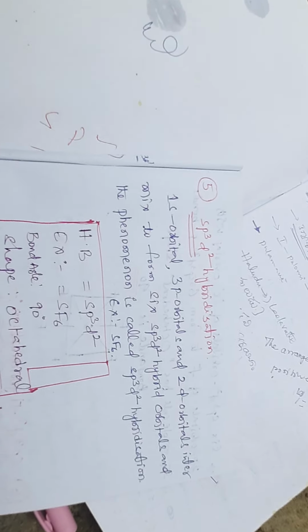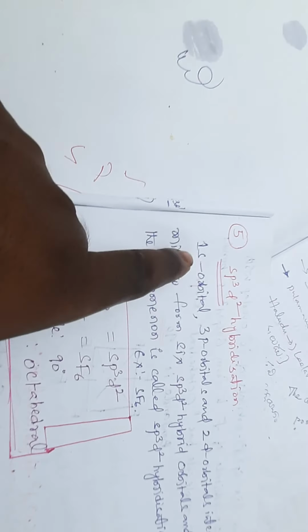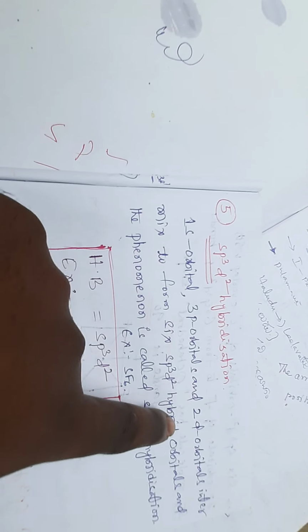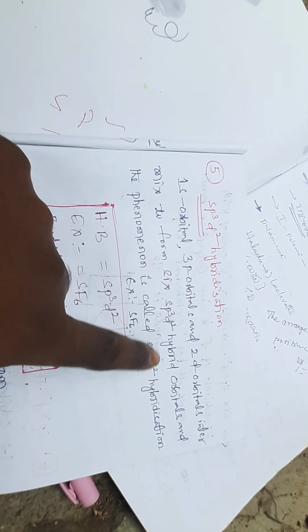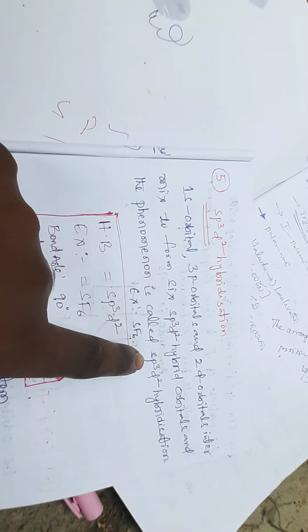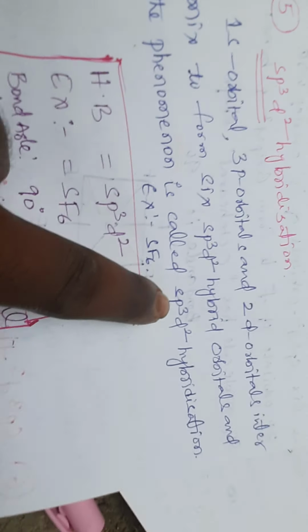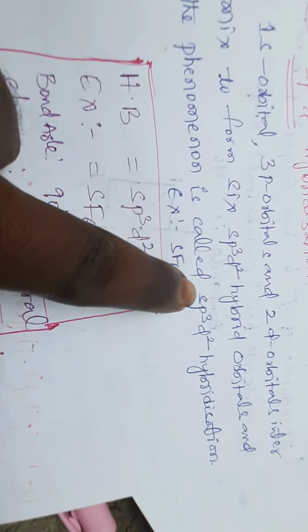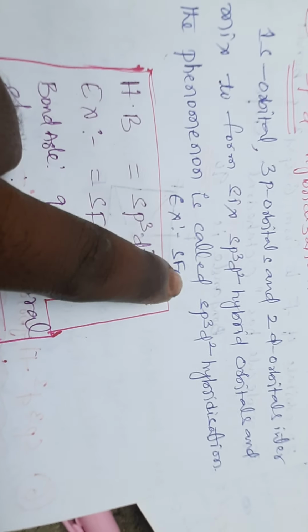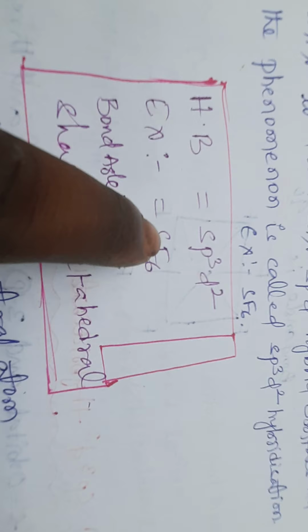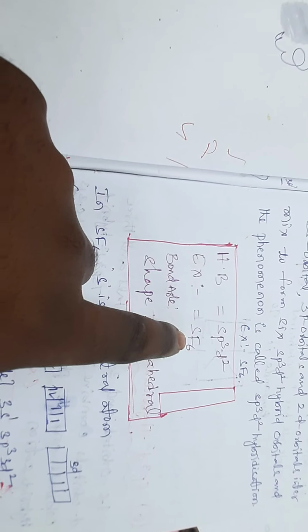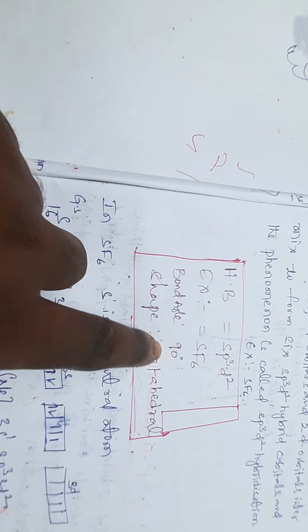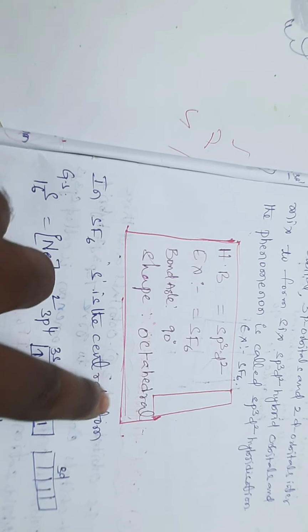sp3d2 hybridization. Remember, in sp3d2 hybridization, 1 s orbital, 3 p orbitals and 2 d orbitals, a total of 6 orbitals, intermix to form 6 sp3d2 hybrid orbitals, and the phenomenon is called sp3d2 hybridization. The example is sulfur hexafluoride. Hybridization is sp3d2. Bond angle is 90 degrees. The shape of the molecule is octahedral.